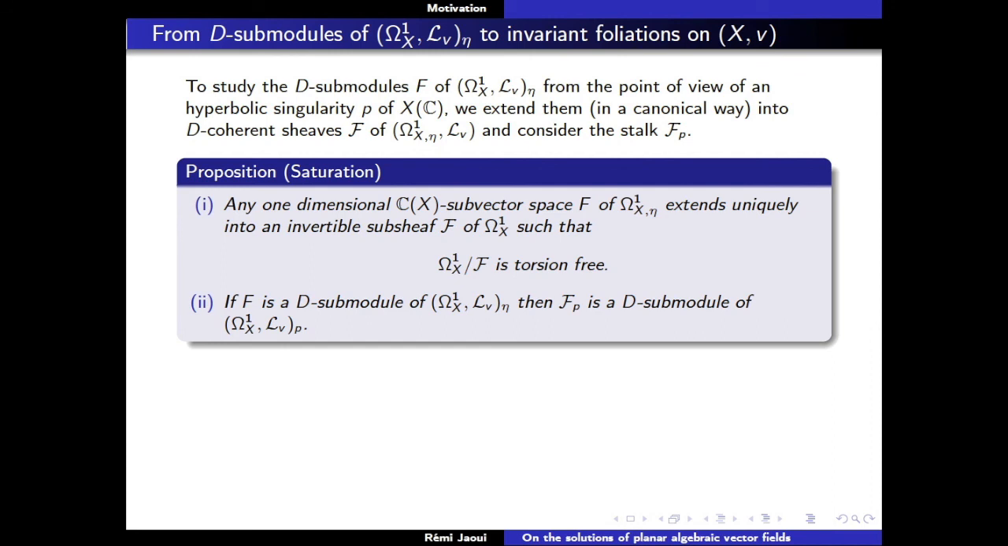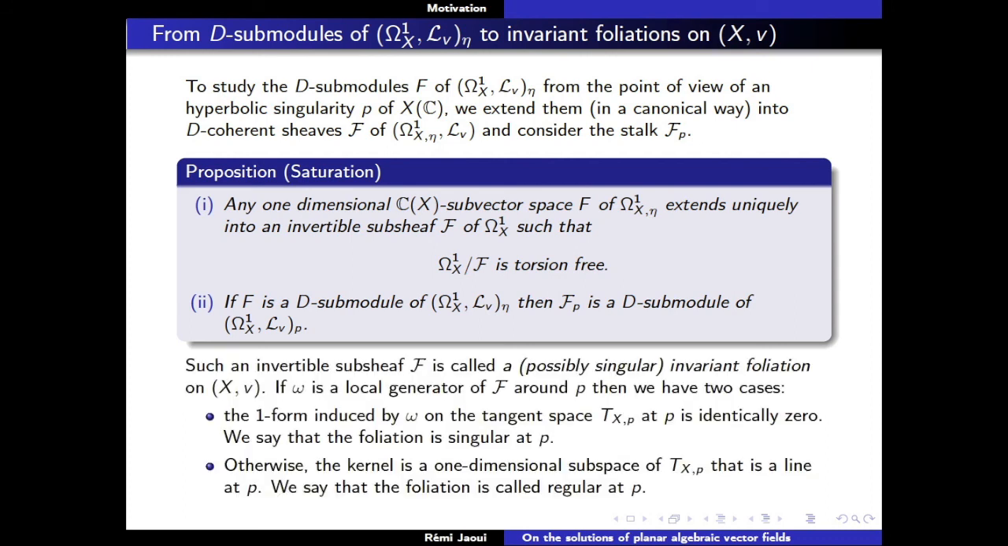And if you don't have uniqueness, you cannot expect that the property of being a D submodule at the generic point implies that this is a D submodule at the point P. But by uniqueness, it's almost trivial, and in fact the proof is really one line, using this condition: if you are a D submodule at the generic point of X, then the stalk at P is a D submodule of the stalk at P of the sheaf of one forms. So to understand the properties we want, we have a rational factor, we associate something like that, and we study it at the point P.